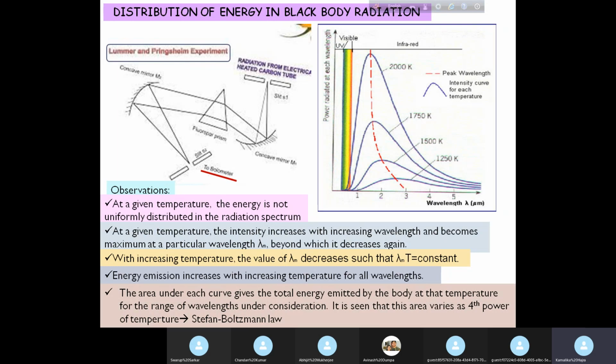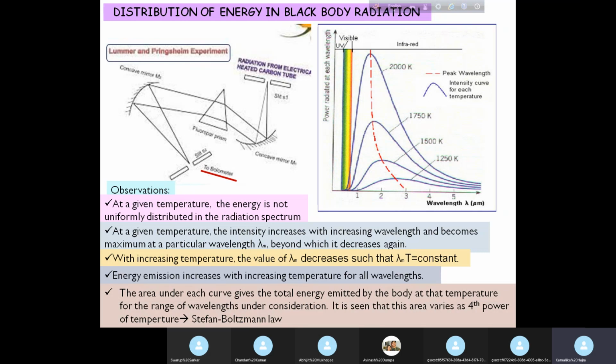Okay, so these are the experimental observations, out of which two most important things are that lambda m T equal to constant, which is actually a law that we'll come across in a moment, and also the value of the area under a given curve for the given range of wavelengths.